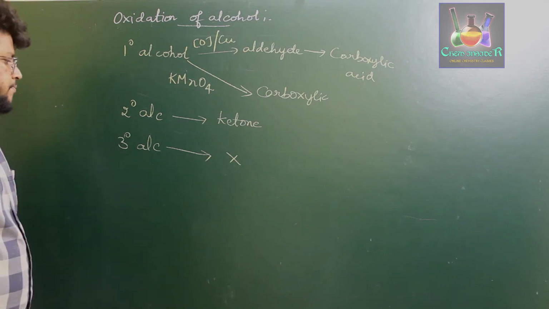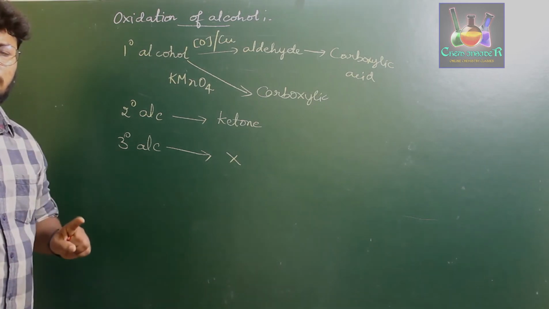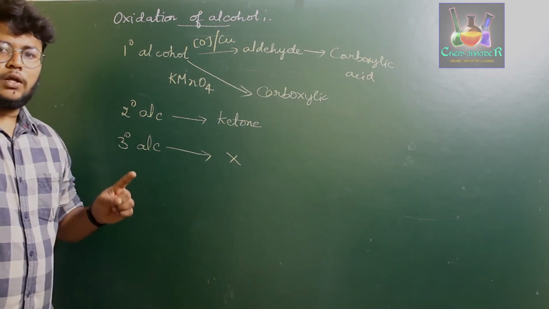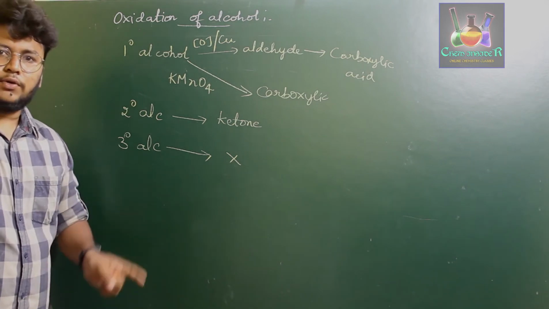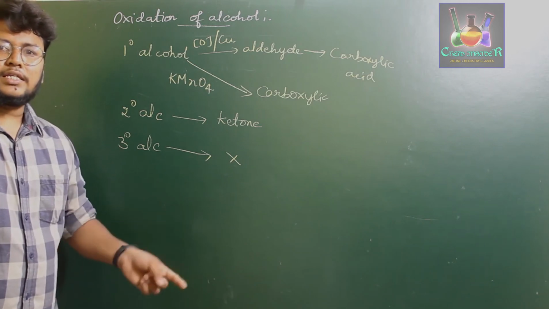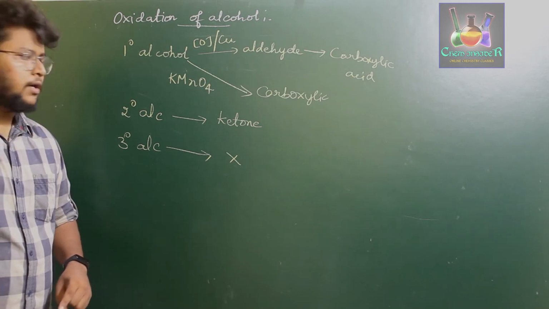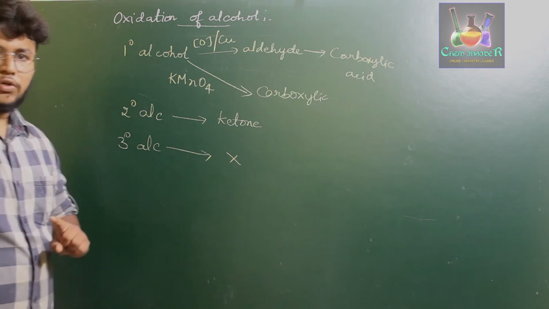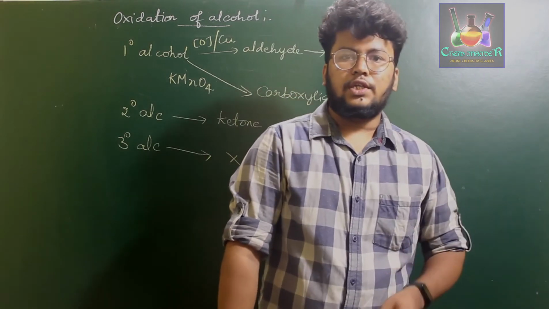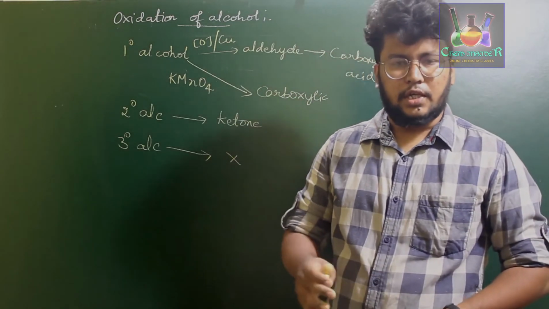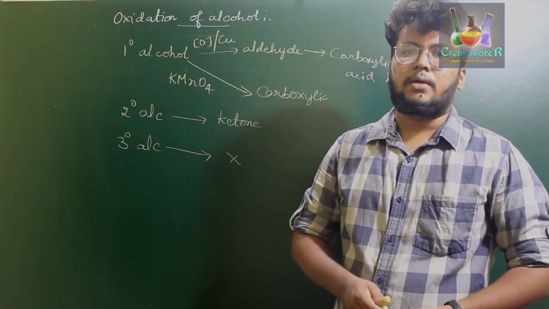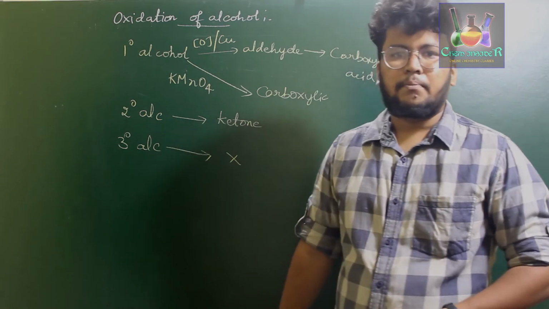They undergo oxidation only under a very, very strong oxidizing agent, where they form an alkene, and later that alkene bond breaks down and forms a carboxylic acid which has a lesser number of carbon atoms. So tertiary alcohols do not undergo oxidation under strong or mild oxidizing agents. They only undergo oxidation with a very, very strong oxidizing agent and extreme conditions, to form carboxylic acids which have fewer carbon atoms when compared to the parent alcohol.